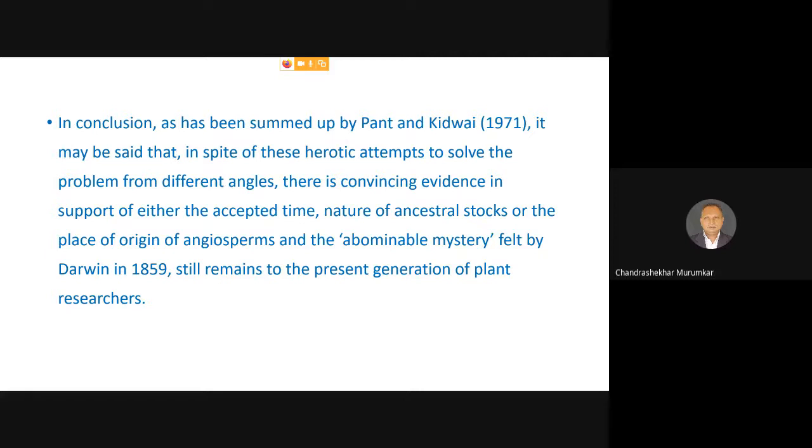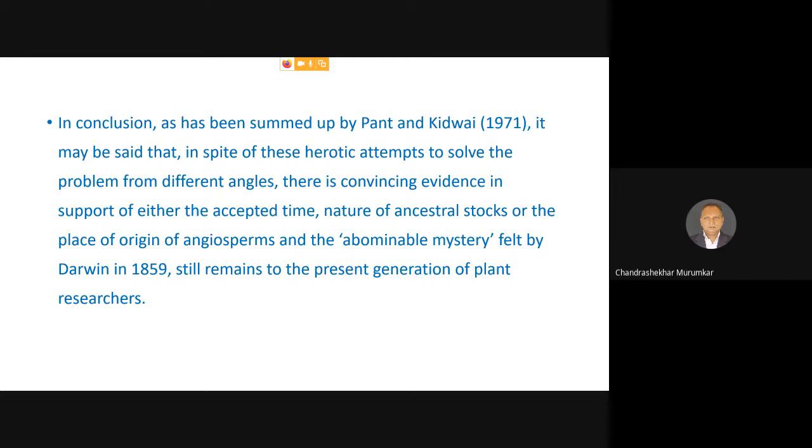Ultimately, in conclusion, as summed up by Pant in his book, it may be said that in spite of all the heroic attempts to solve the problem from various angles, there is no convincing evidence in support of either the accepted time, the nature of ancestral stocks, or the place of origin of angiosperms. Obviously, the question mark problem which was raised by Darwin himself, the origin of angiosperms, still remains a question mark for the present generation of plant researchers.